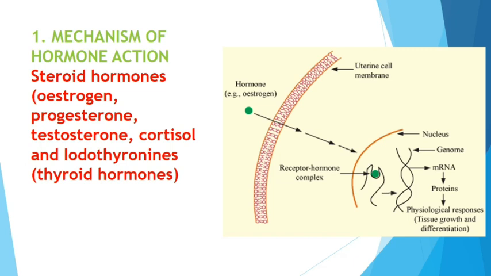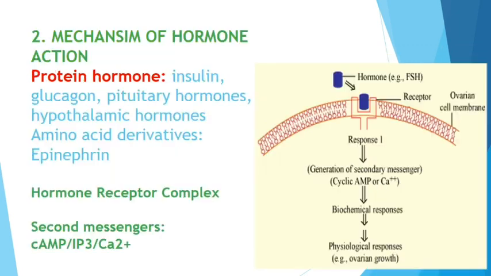For example, if it is estrogen, estrogen will bind to the receptor inside the nucleus of the cell. Then it sends messages to a specific DNA to synthesize a specific mRNA. The mRNA produces the proteins responsible for tissue growth and differentiation in our body. So this is mechanism of hormone action, very very important, don't forget this. They are direct, they can easily pass the plasma membrane, reach the nucleus and bind to the receptor present in the nucleus.